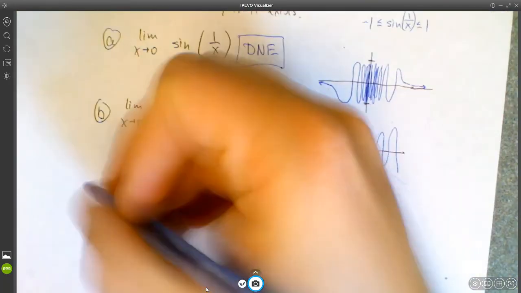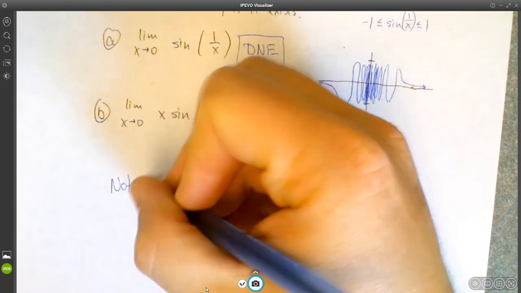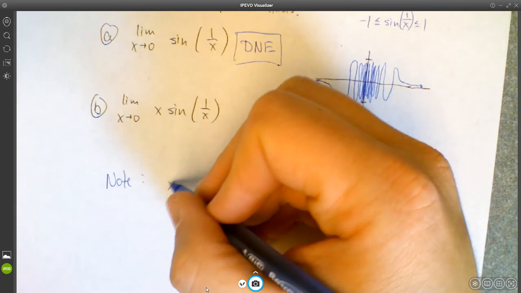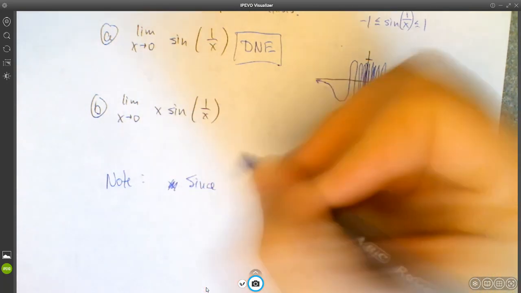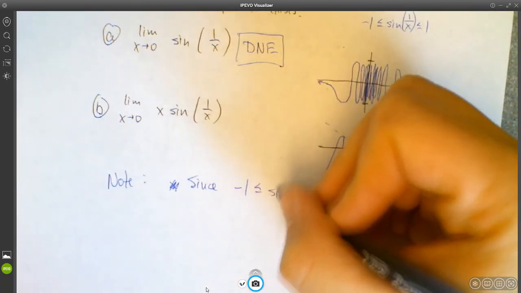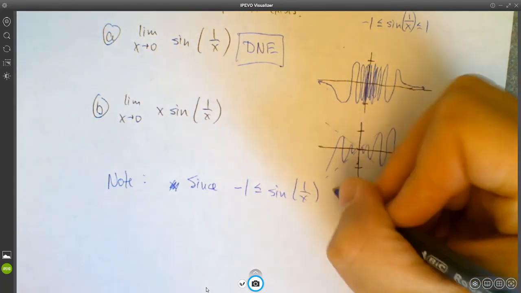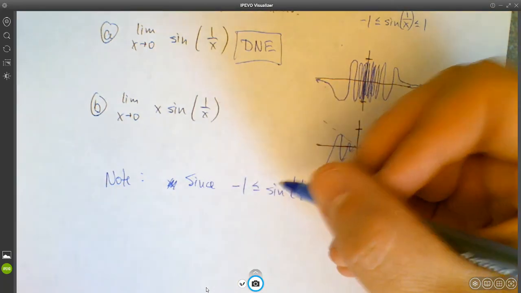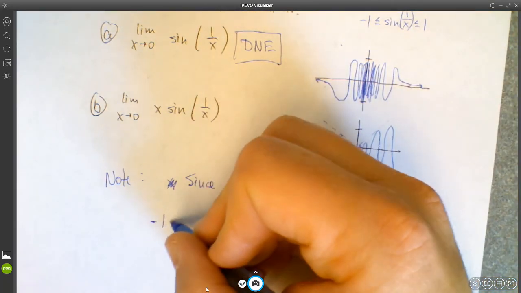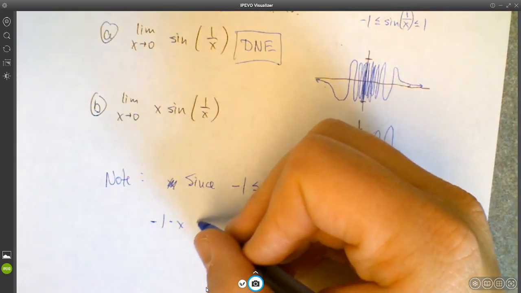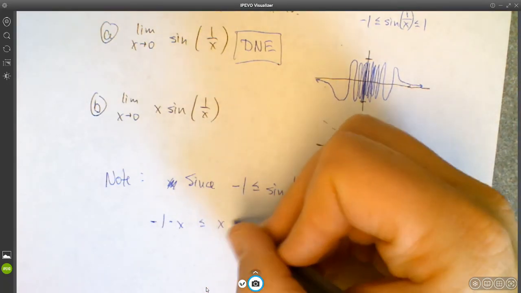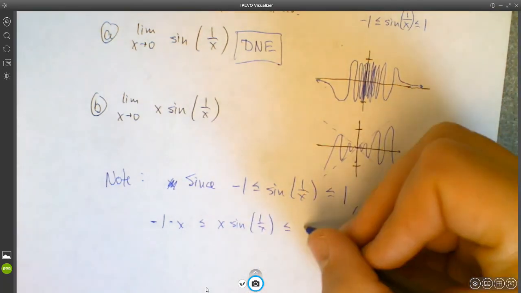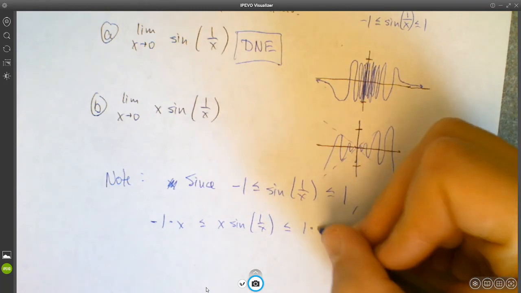So here's what I'm going to say. Note, since sine of 1 over x is between -1 and +1, it should be the case that -1 times x is less than or equal to x times sine of 1 over x, which is less than or equal to 1 times x, right?